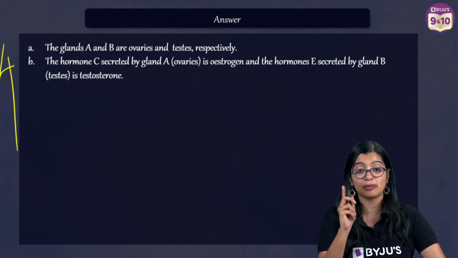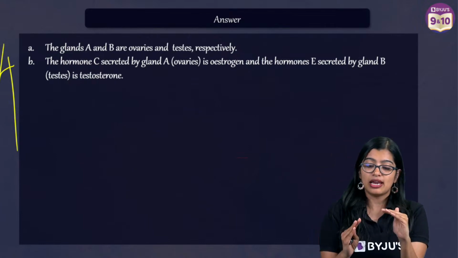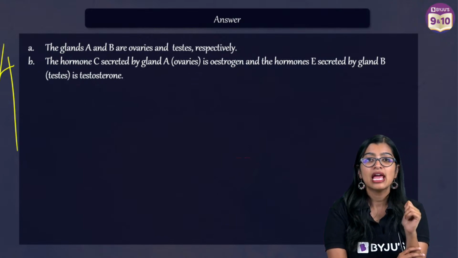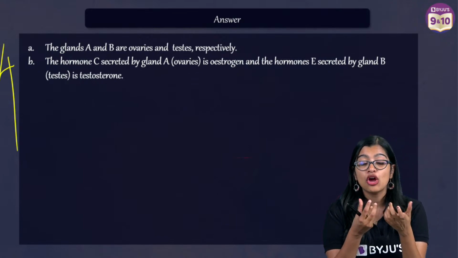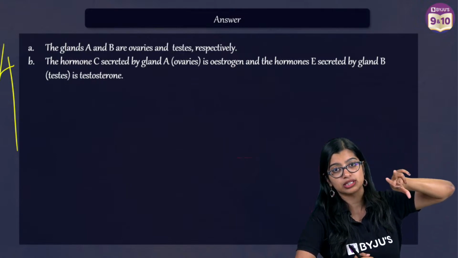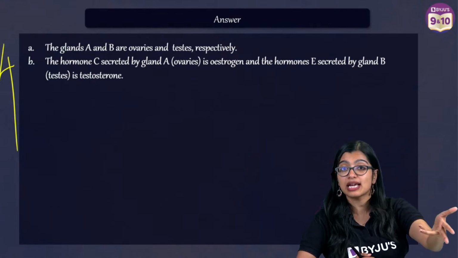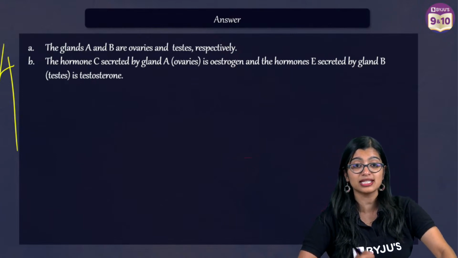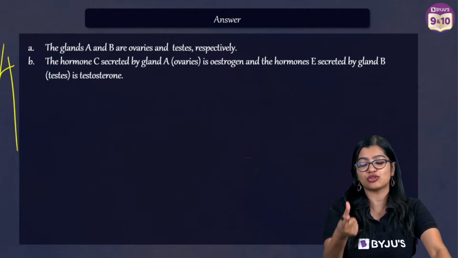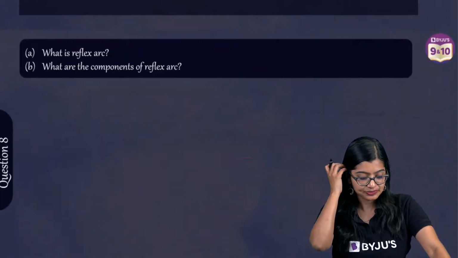Why not progesterone? Because progesterone is mainly produced in large amounts during pregnancy. Levels of progesterone will increase at one point of time, after which it decreases. And why is progesterone necessary? For maintaining the inner lining or the inner thickening of the uterus with blood and mucus. But estrogen is necessary for much more other things also. It has various other functions, which is why we see that the primary female sex hormone is estrogen.